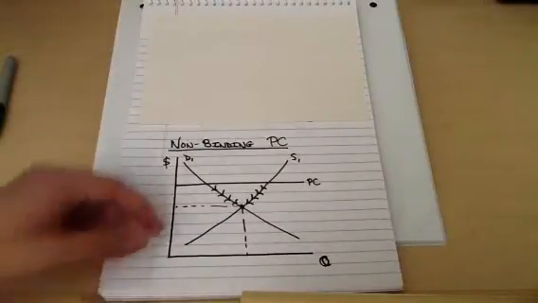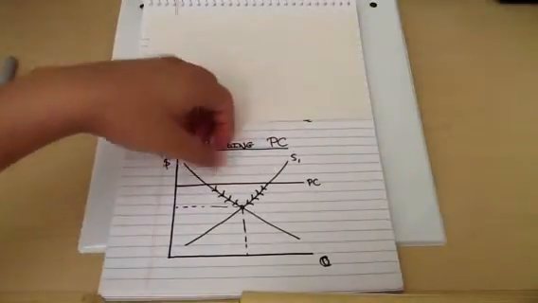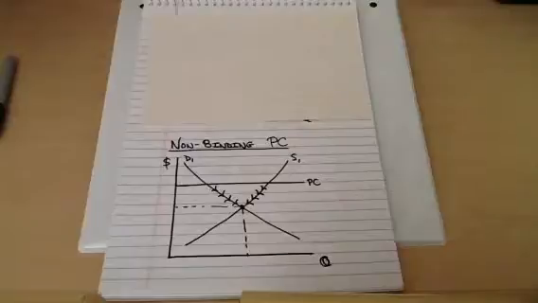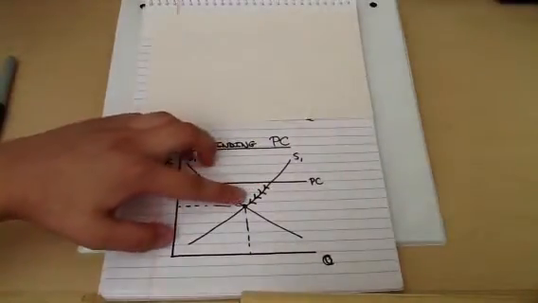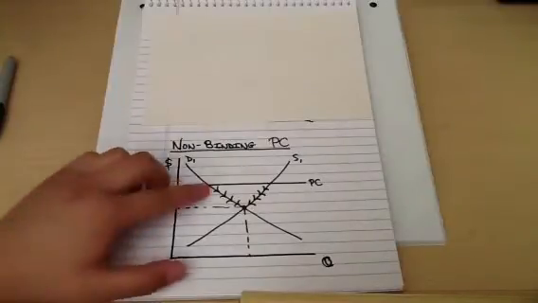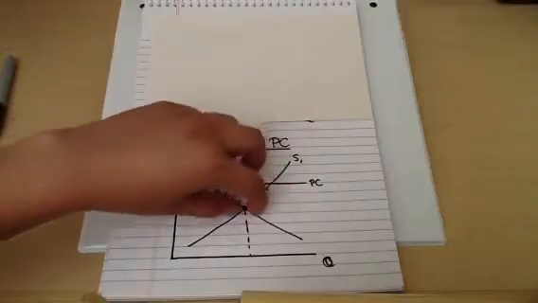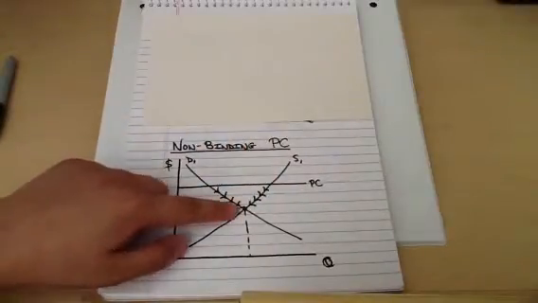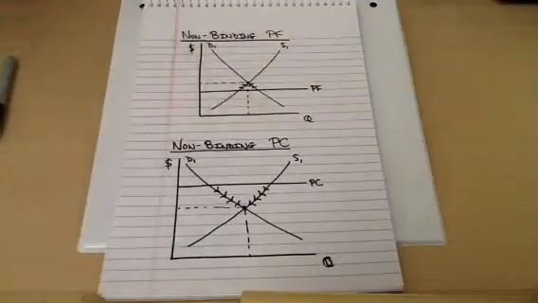So in this situation, we have the quantity supplied greater than the quantity demanded. And the producers in this case are going to be thinking, okay, not very many people are buying this good. We better slow down our production because we're not selling enough. Now, as they decrease the quantity supplied, the price is going to fall as well. And as the price falls, quantity demanded will increase. So these will be working in the same direction, correcting the market back to its equilibrium point. Again, a non-binding price control.